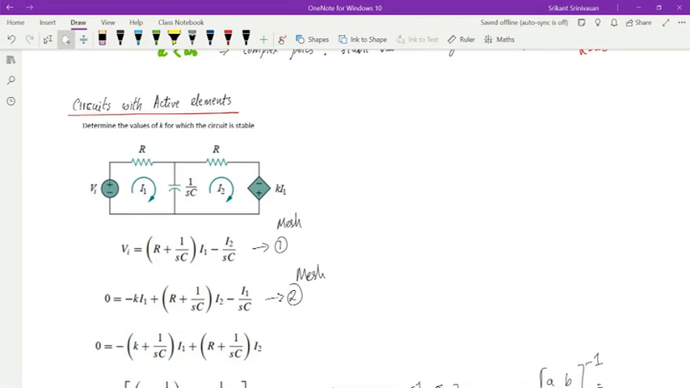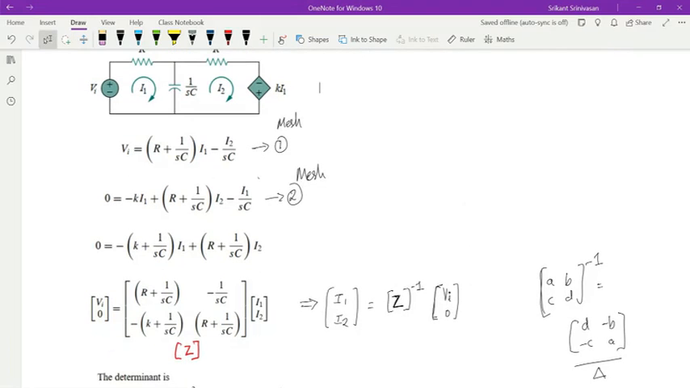So in the first mesh, if I'm applying some voltage Vi, then that voltage is equal to, using Kirchhoff's voltage law, R plus 1 by SC as the total drop due to current I1 across this mesh, and minus I2 by SC, because the current flowing through the capacitor is actually I1 minus I2. Okay. And similarly, you can write the equation for the second mesh, and then you can solve it out.